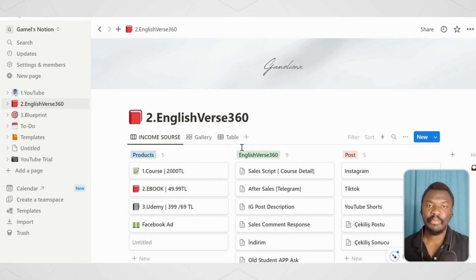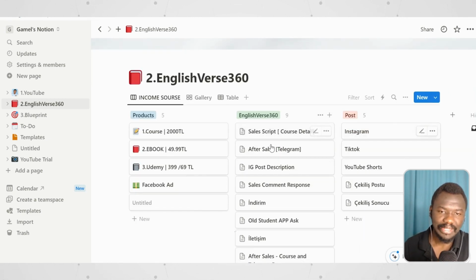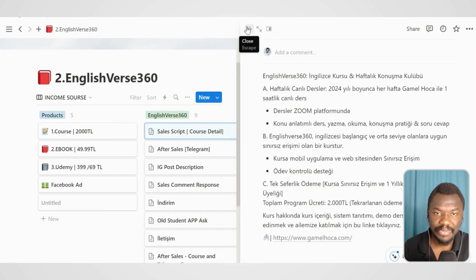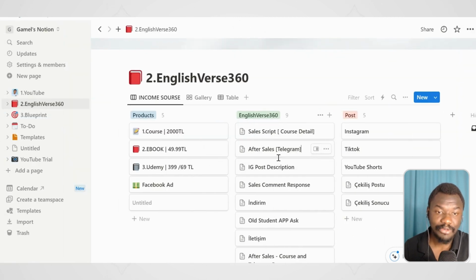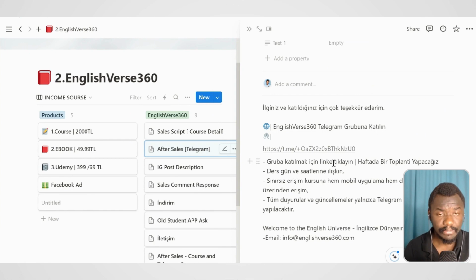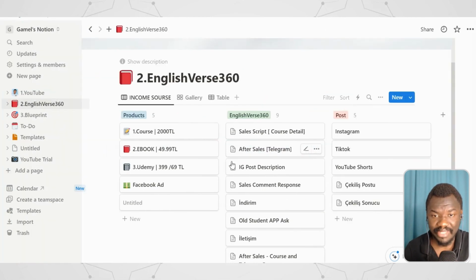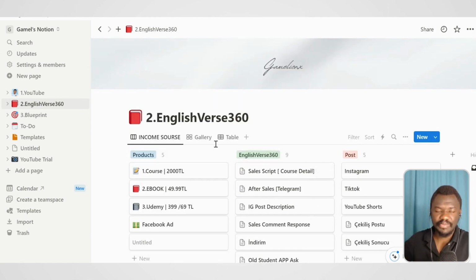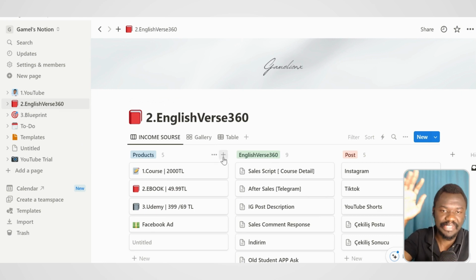So I try to keep all my files in different places. Like we have the income sources like products, and then the posts that I make on Instagram. So, for example, when people ask me about the course, this is where I send information about the course with my website. After people have purchased, I send them a link to my Telegram group, so this is where I have the message. And also when I'm going to post it on IG, I have a place where I have it. So everything about English Verse 360, I have it here.